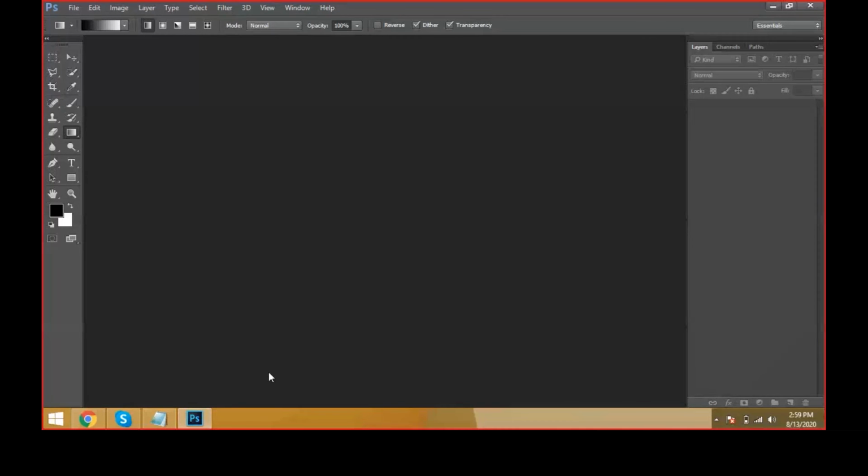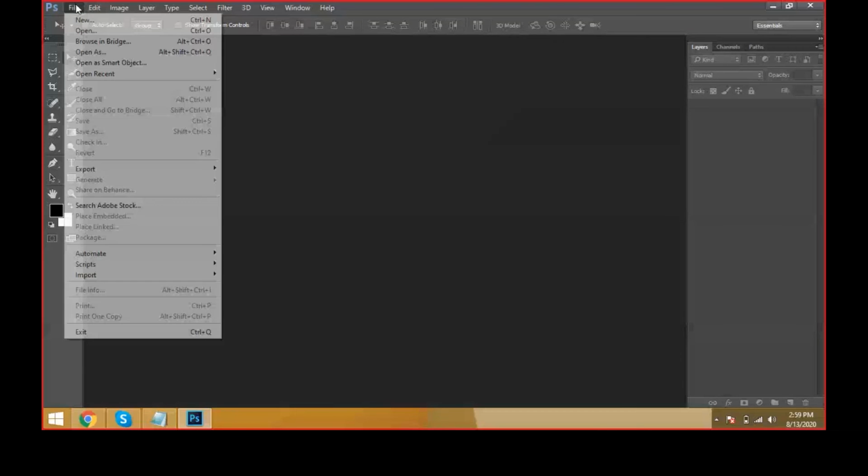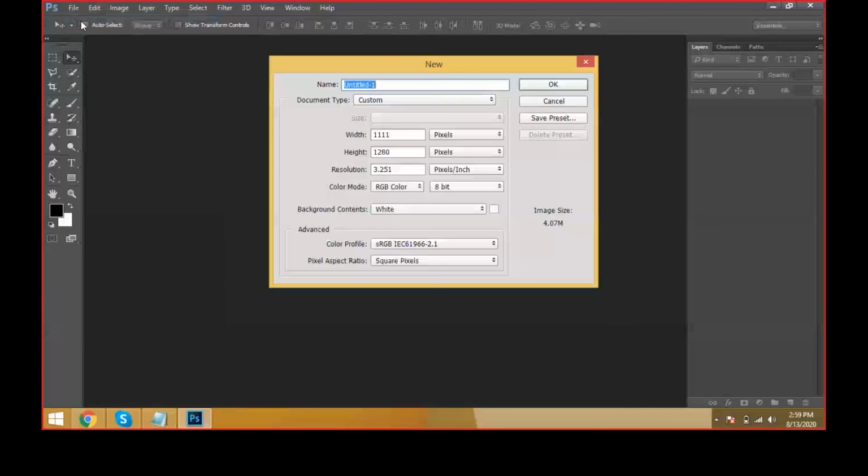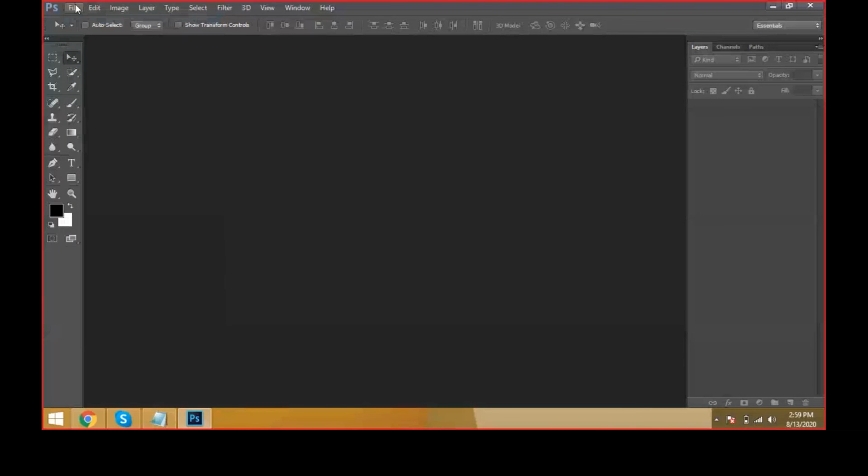So the interface is ready. The workspace is very ready. But how do I design a document, how do I create a document? Take this move tool option, just select it, and then File, New Document.